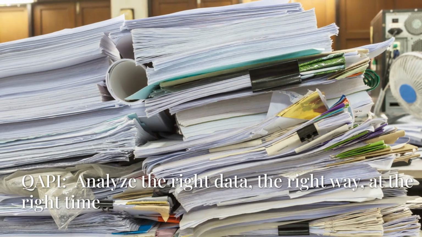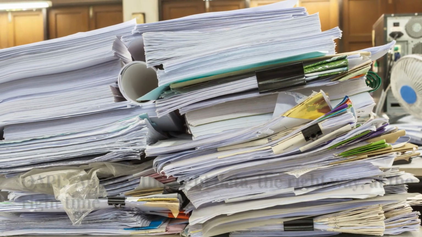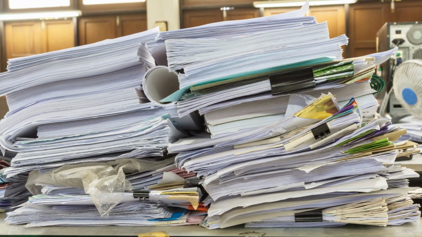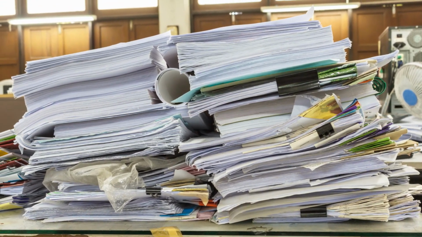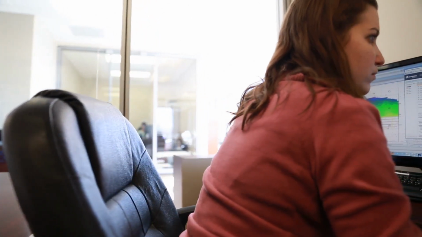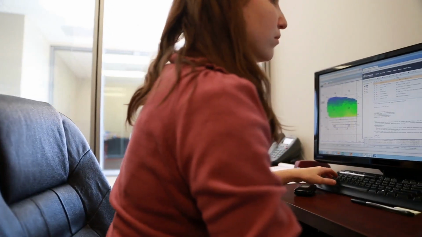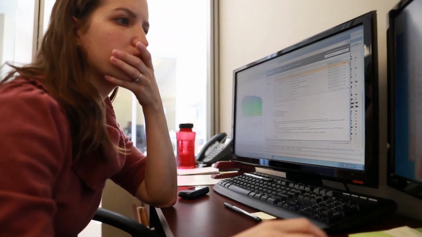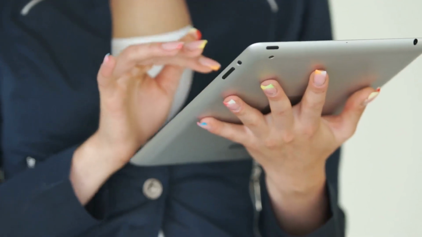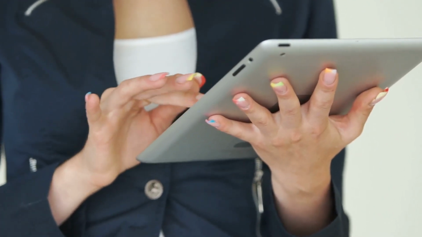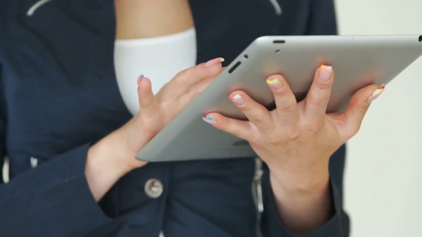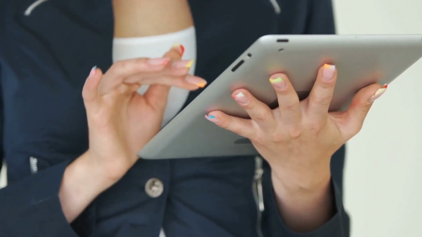QAPI is not about drowning in reports and dashboards. It is about analyzing the right data the right way at the right time so that a hospice agency can improve its patient care. If the data that an agency is monitoring and the resulting changes that it implements do not lead to improvement, it means that the agency is collecting the wrong data, or that the agency is collecting data the wrong way. In this video, we will discuss how to easily collect and analyze data using tools that the agency already has, enabling the agency to effect change and improvement.